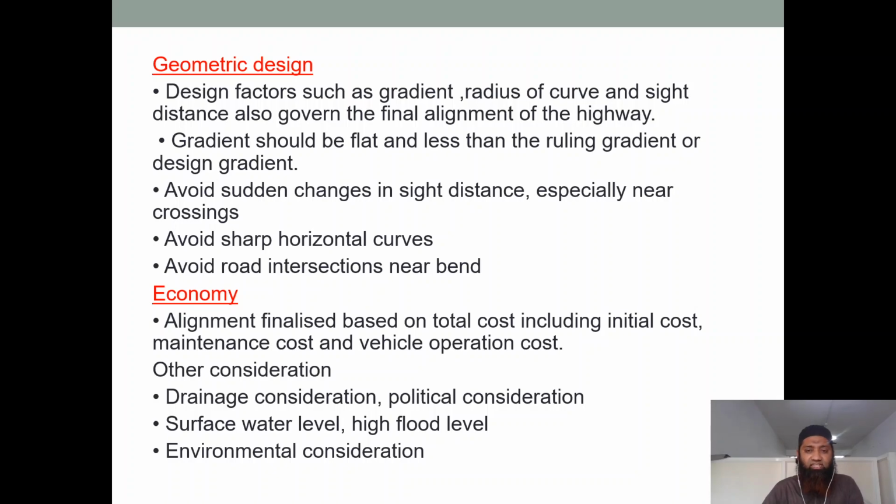Avoid sudden changes in sight distance, especially near crossings. As I had told you, a good sight distance should be given. All the obstructions that are coming, or all sharp curves, should be avoided. Avoid sharp horizontal curves. Avoid road intersections near a bend. Near the bend, we shouldn't provide road intersections. They should be provided at a place where there is no bend or there is a flat terrain. It is very important. You just can't provide some intersection at a place near a bend or a curve. It might have big consequences.